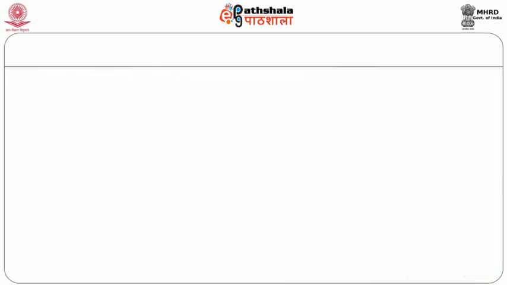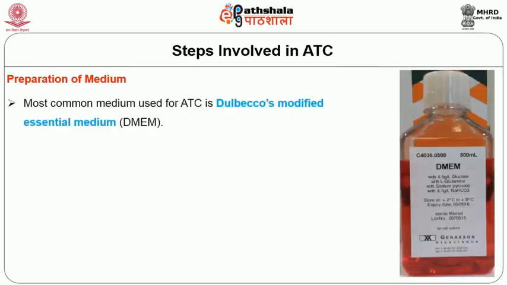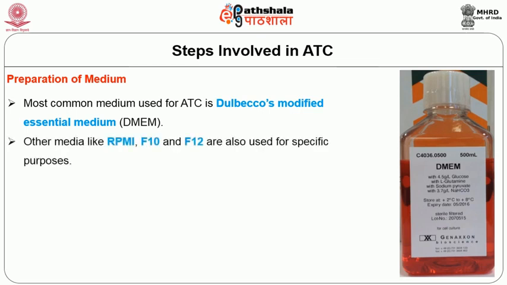Having considered the infrastructure and equipment requirements of ATC, we now move on to the steps involved in cell or tissue culture. This starts with the preparation of the medium. The most common medium that is used for ATC is Dulbecco's modified essential medium or DMEM. Other media like RPMI, F10, F12, etc. are also used for specific purposes.